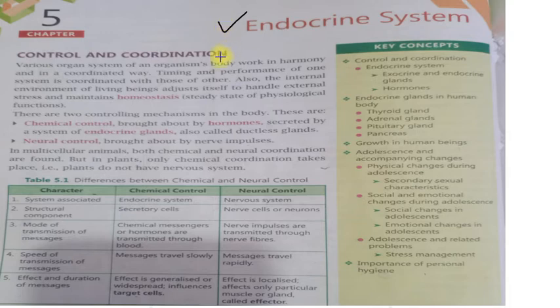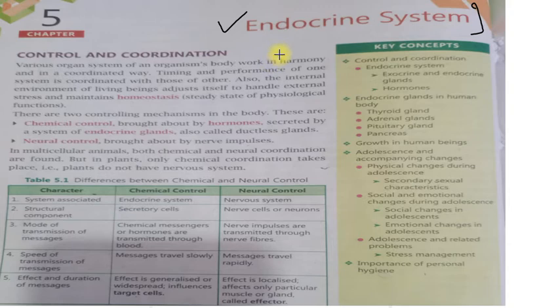Right, so the endocrine system is one of the various systems of our body. You know, our body is made up of different systems that work: circulatory system, digestive system, excretory system, and so on. Endocrine system is also one of them.